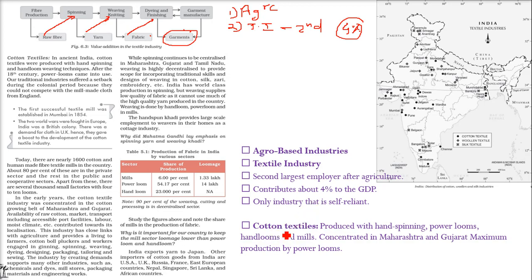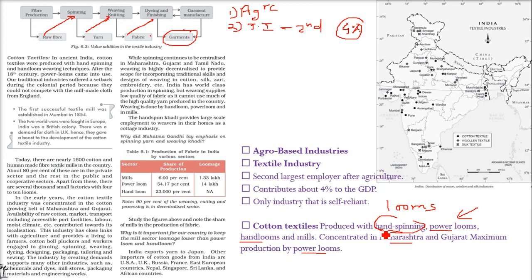Cotton, kapas. Cotton is kapas. So this is produced with hand spinning, where an individual may be working on it or spinning. He or she may be using electricity, and then it is called power looms. So the hand ones are called hand looms, while the looms which use power, electricity, for their working are called power looms. And there are mills also, big mills. They are concentrated in Maharashtra and Gujarat, and the maximum production by power looms is done there. So power looms are used heavily.